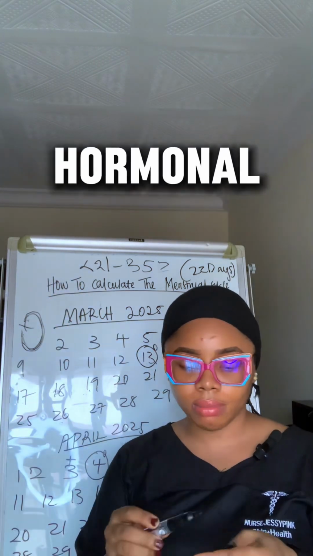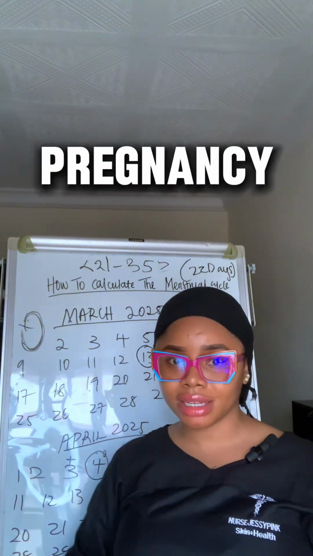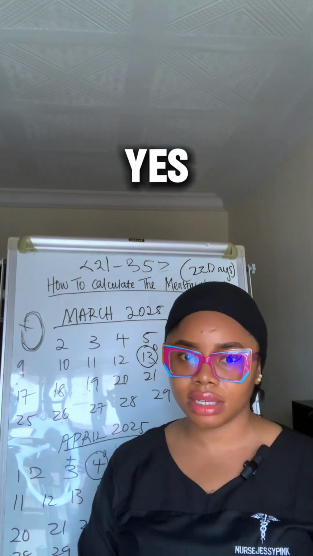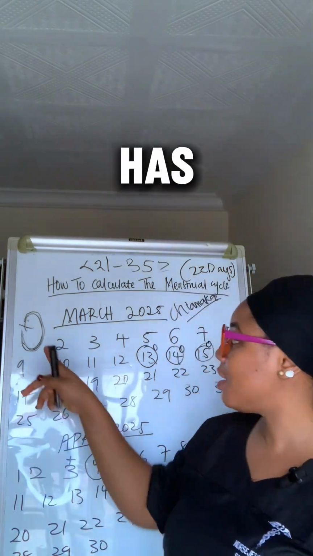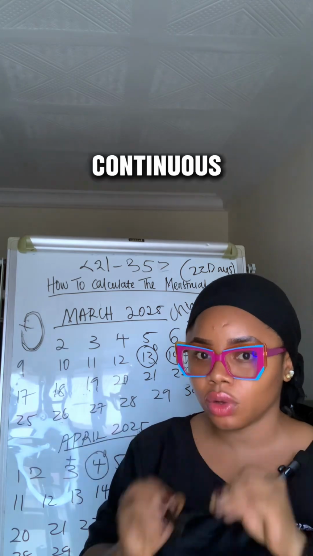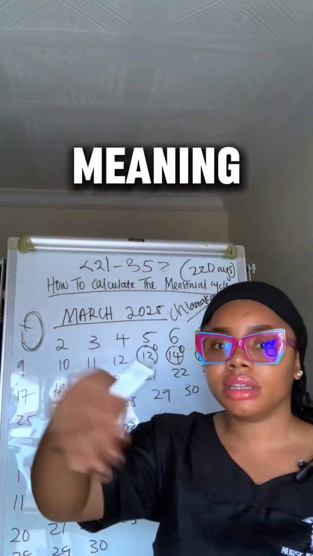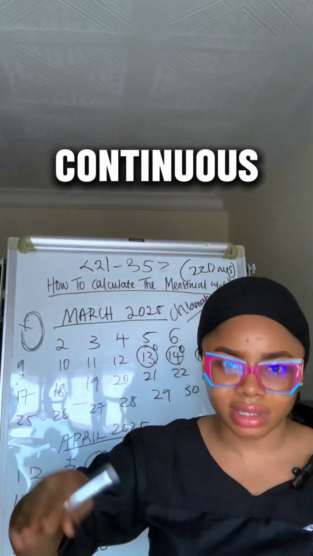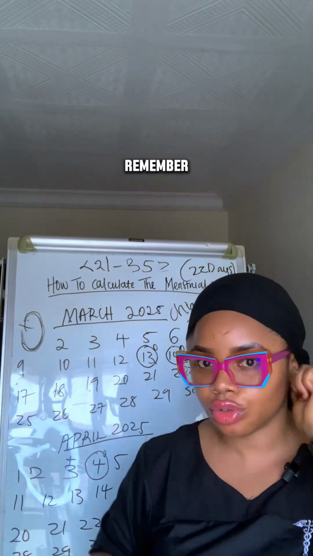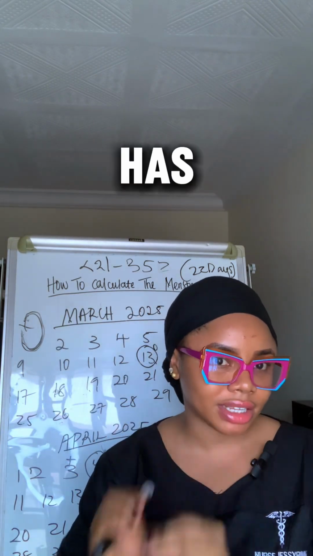It can be hormonal imbalance. It can be medication. It can be pregnancy. It can just be anything that has affected the line. When a cycle stops being continuous, it is a problem. So that is why it is called a menstrual cycle, meaning it should continue as it is. It should just be continuous. Once it stops being continuous, remember, there is a problem. Something has affected that cycle.